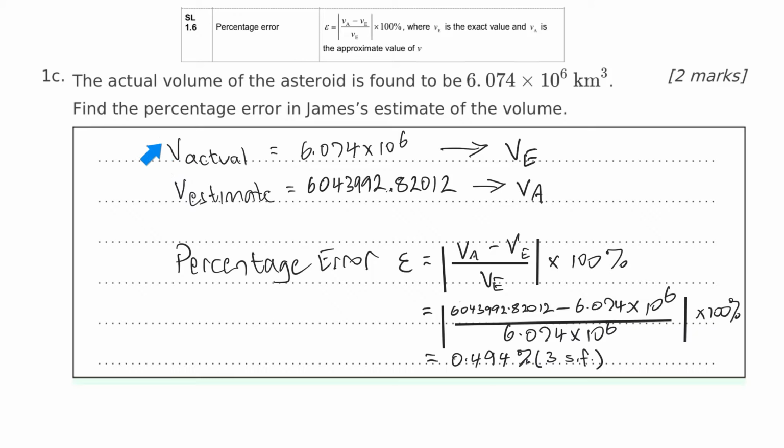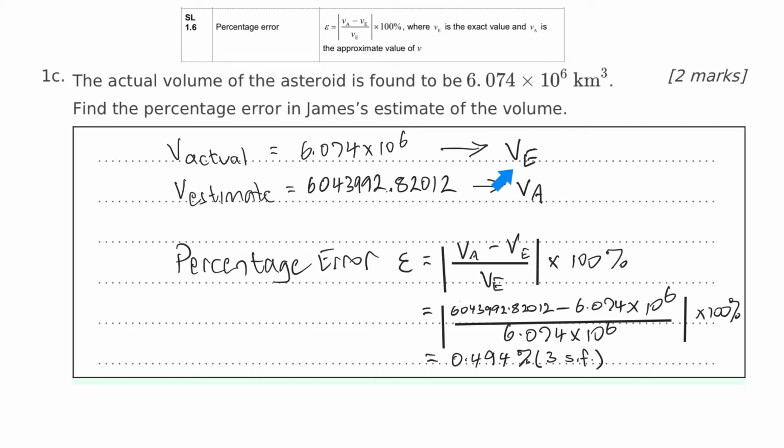So have a look what I've done here. I've copied from what we have in the question. The actual is that's here. The estimate is from the previous page, and we're not using our 3 significant figures. We're using as much data as we have, which is all of that, for accuracy. But see what I've done? This is V actual in the worded question, but in the formula booklet, V actual is not VA, it's actually VE.